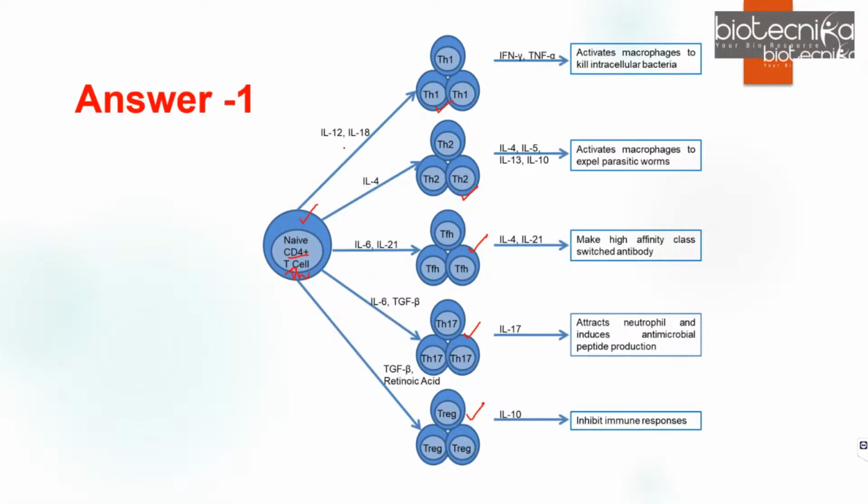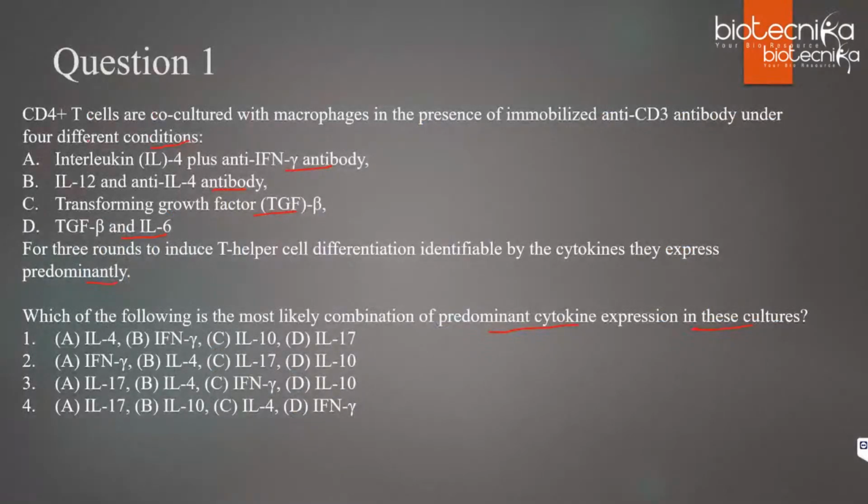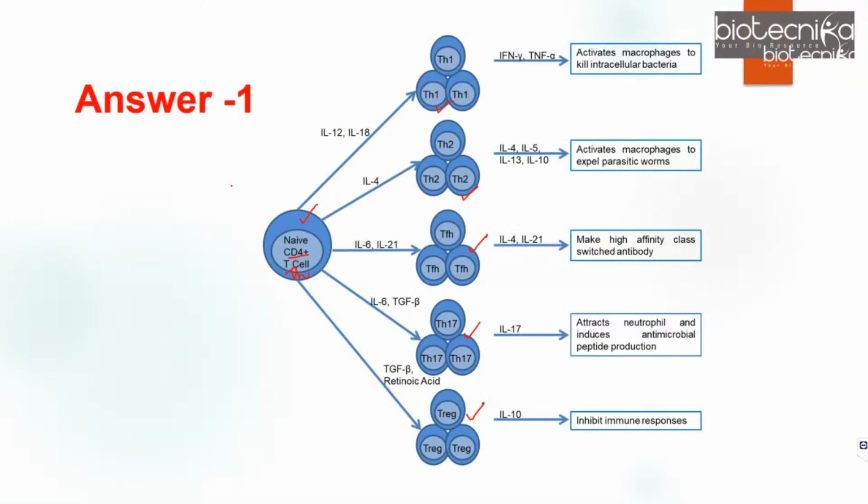If you see the question, what is the condition over here? First condition, IL-4 plus anti-IFN gamma. Whenever you see anti-IFN gamma, it means IFN is not there. There is an antibody against IFN gamma, so IFN will not be there. That means you have only IL-4.